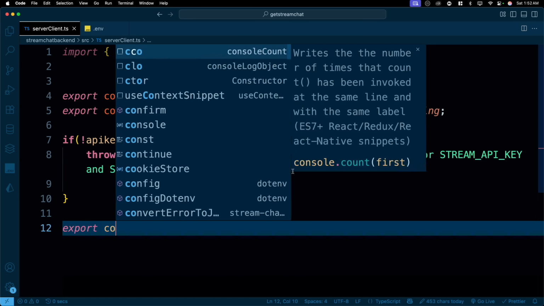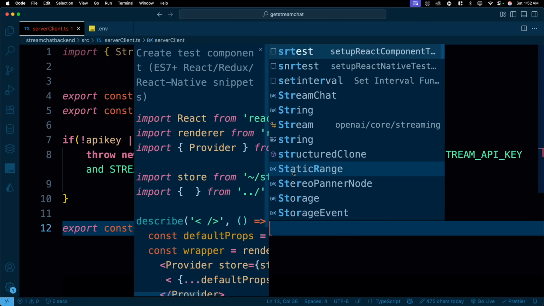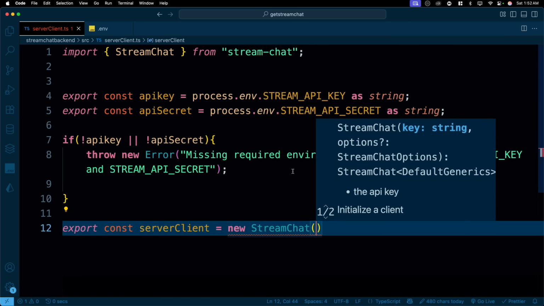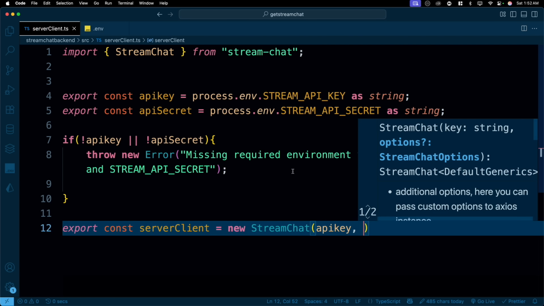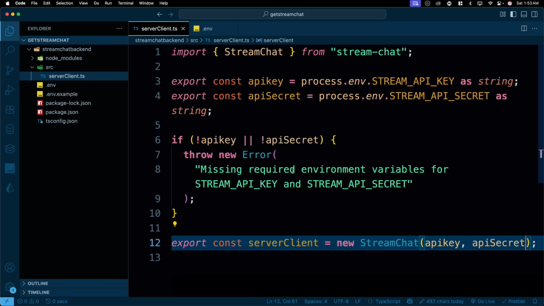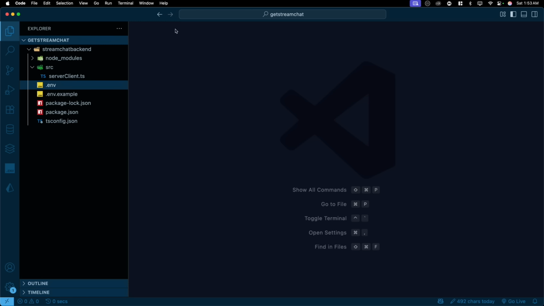If this is all good, then we can go ahead and say export const, and we can create a server client. This is what StreamChat is going to give to us. And we'll go ahead and say StreamChat. And all it takes is just 2 parameters, as you can see here as well: key. So here is your key, API key. What else do you need? Of course, the secret, because the key is in two parts. So API secret, and that's it. That's your very first code that we have written to get the configuration up and running. Apart from this, we will need some of the types as well, because we are in TypeScript. Again, if you're not using TypeScript, that's okay. But if we are using TypeScript, then we need the types as well.